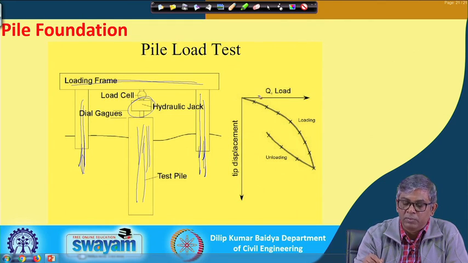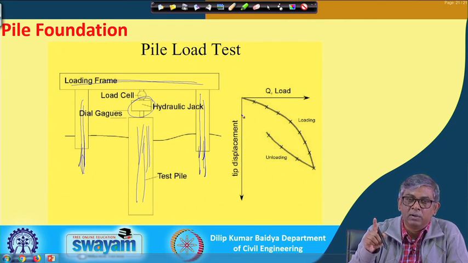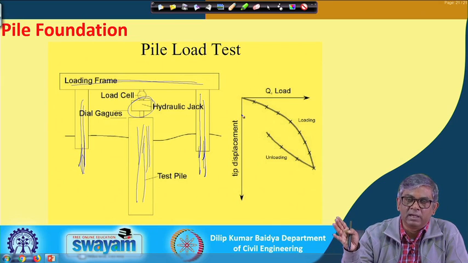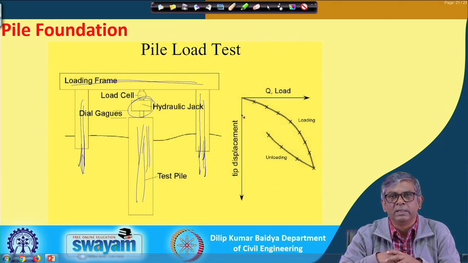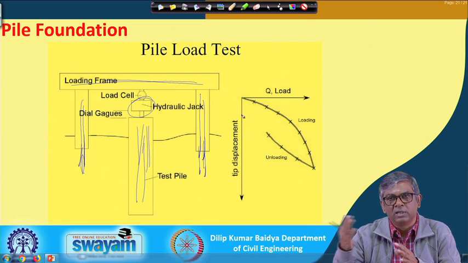So, the load is to be applied in steps of 25% or even less of the design load, up to double the design load, and the pile has to be tested. Different codes, of course, explain it in different ways. So, at least you have to go beyond the design load.